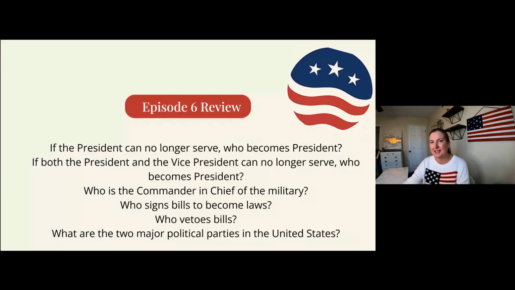All right, it is time for our rapid review. Let's do this quick recap. If the president can no longer serve, who becomes president? The vice president will step in. If both the president and vice president can no longer serve, the Speaker of the House will step in. The commander-in-chief of the military is the president. The vetoer or signer of bills is also the president. And the two major political parties are Republican and Democrat.